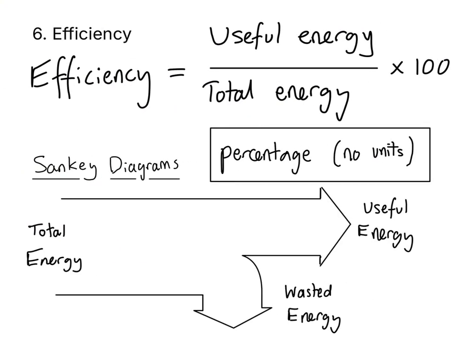Finally, efficiency, the useful output energy divided by the total input energy, times 100 to give a percentage. This means that there are no units for efficiency. The word doing the work there is useful, because the input energy always splits, with some going where you want it and some going to waste, almost always as heat.